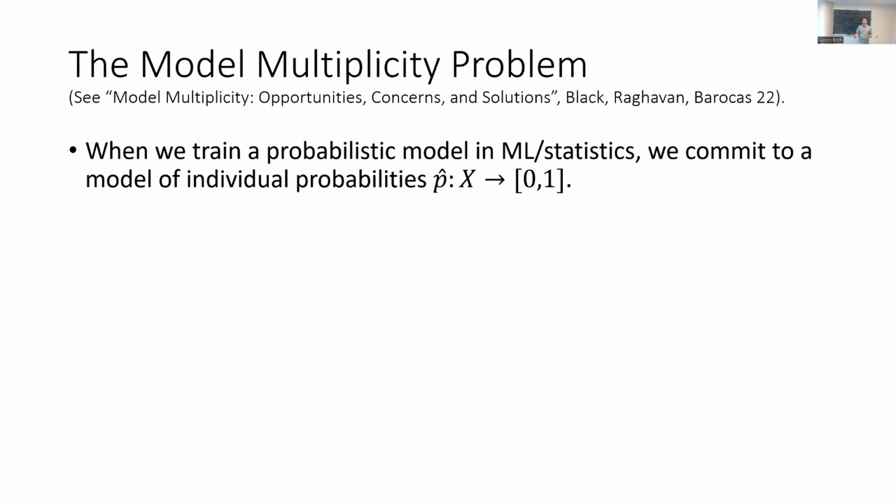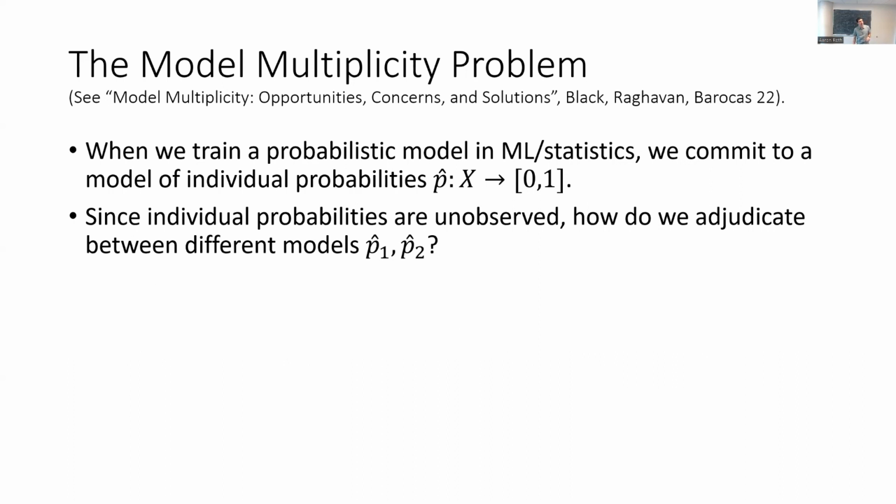Okay, very closely related is the model multiplicity problem or the predictive multiplicity problem that people in the fairness and adjacent literature study. Right, so when we train a probabilistic model to predict things like the chance of recidivism or the chance of dying within the next 12 months, we are implicitly committing to a model of individual probabilities. But since individual probabilities are unobserved, we can only measure things over reference classes. How do we adjudicate between 2 different models? If we've got 2 different models that make different predictions, which is the right one?